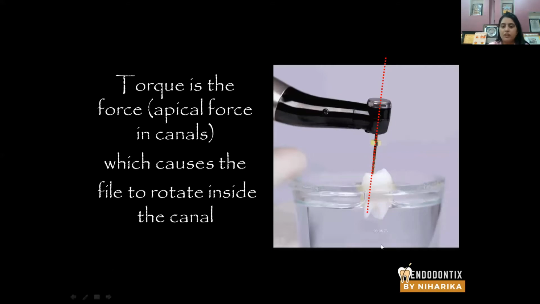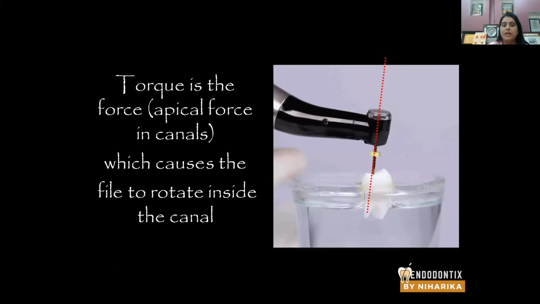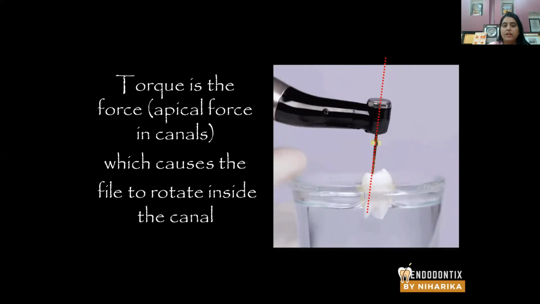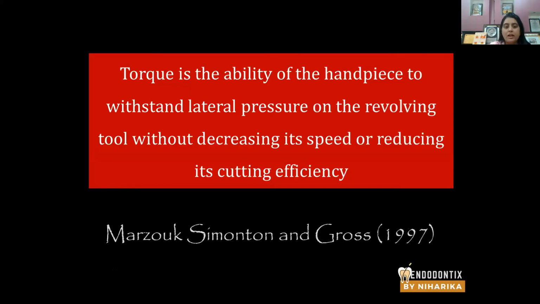So torque in endodontics is the apical force in the canal which causes the file to rotate inside the canal. All right, this is the torque in root canals. According to Marzok and Gross, torque of a handpiece is the ability of that handpiece to withstand lateral pressure from the surrounding dentine on the revolving tool without decreasing its speed or reducing its cutting efficiency. That is known as torque.